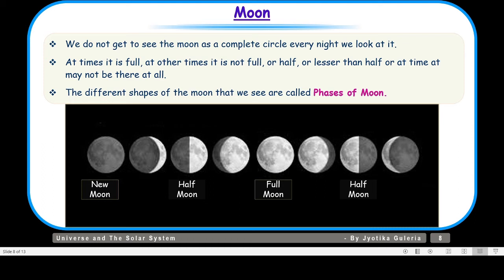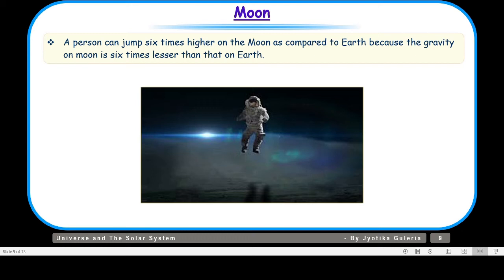Now, children, we will talk about the gravity on the moon. A person can jump 6 times higher on the moon as compared to Earth because the gravity on the moon is 6 times lesser than that on the Earth. Now, first of all, let us understand what gravity is. If we talk about the gravity of the Earth, it is that force by which the earth pulls everything towards itself, right? So we are able to sit, stand, walk because of the gravity of the earth, because earth is holding everything on its surface because of this force, and this force is called gravity.